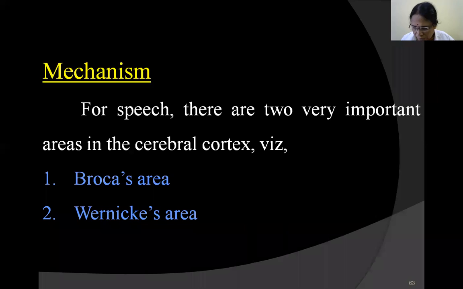And then we have Wernicke's area. This is area number 22. It is located in the posterior part of the superior temporal gyrus. Therefore, these are very important areas regarding speech. Broca's area, area number 44, below the motor cortex, and Wernicke's area, area number 22, in the posterior most part of the superior temporal gyrus.